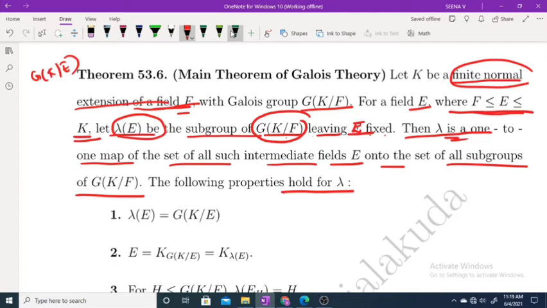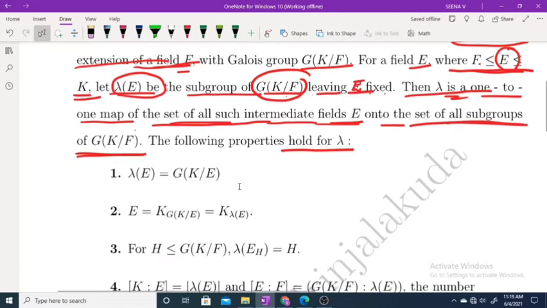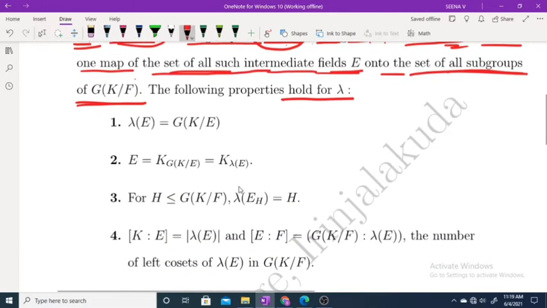Then lambda is a one-to-one map of the set of all intermediate fields E, because E is in the middle of F and K, onto the set of all subgroups of G of K over F, which satisfies the following properties. Property number 1, lambda E equals G of K over E. G of K over E means the group of all automorphisms on K leaving E fixed.